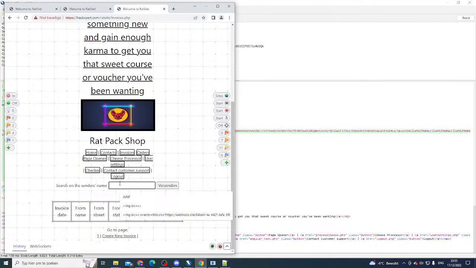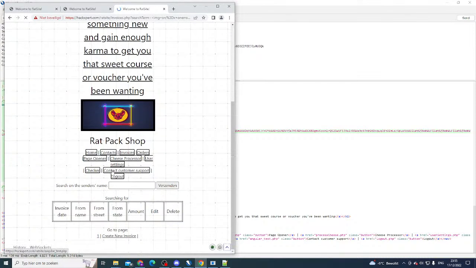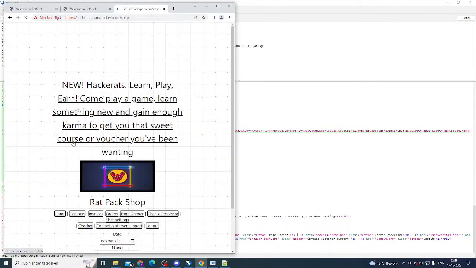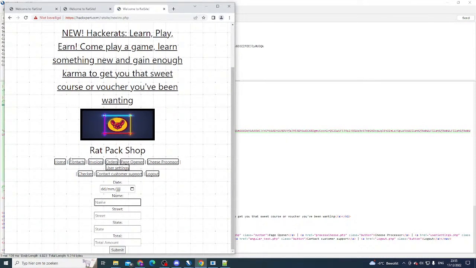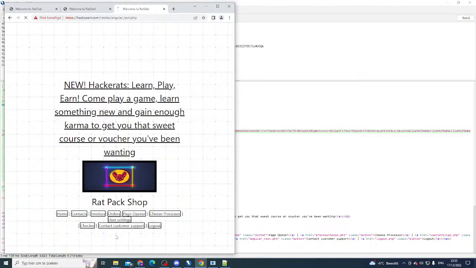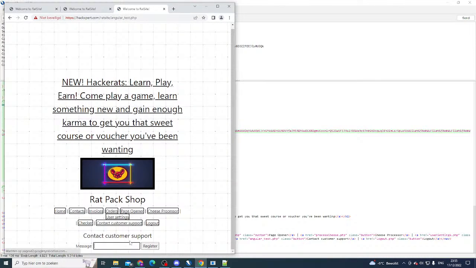But the thing is as well, we have this type of vulnerability, cross-site scripting, for example. That's going to be on every page. You have cross-site scripting in multiple fields. So I'm going to challenge everybody to find them all, because I'm not going to do it for you. I'm going to instead move on to template injections. Let's go and contact customer support, shall we?